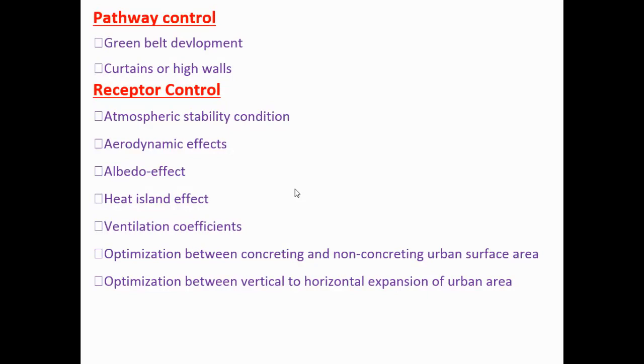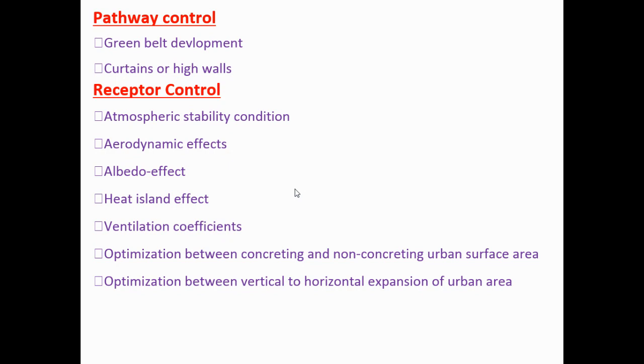The inverse is called inversion. If the temperature increases when going upward, then it's called an inversion condition. This lapse rate or inversion are the two factors for atmospheric stability. If temperature inversion takes place, the atmosphere is more stable. If the lapse rate is high, the atmosphere is unstable.